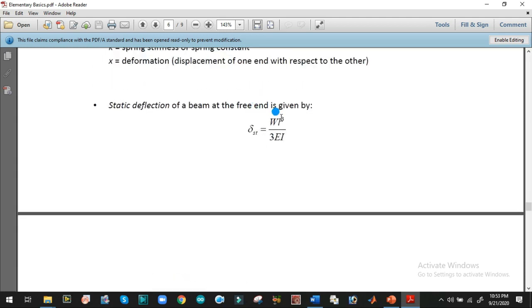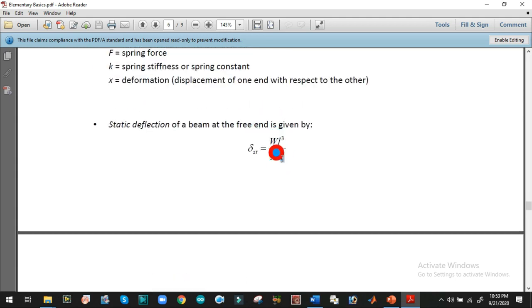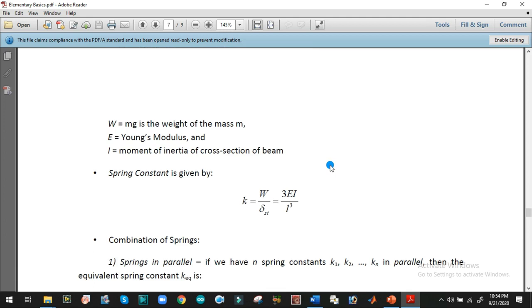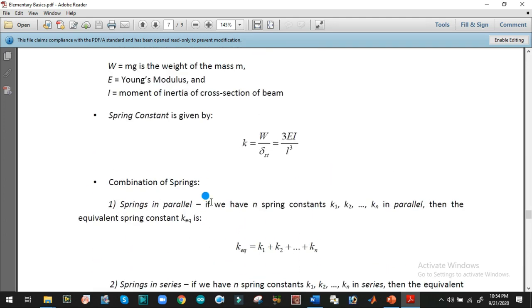The static deflection of a beam can be calculated by this formula, where W is the mass times gravity, the weight of the beam, L is the length of the beam, E is the elasticity value of the beam, and I is the moment of inertia of the beam. We can calculate it with the help of already available formulas, and we can calculate the actual deflection of a cantilever beam.